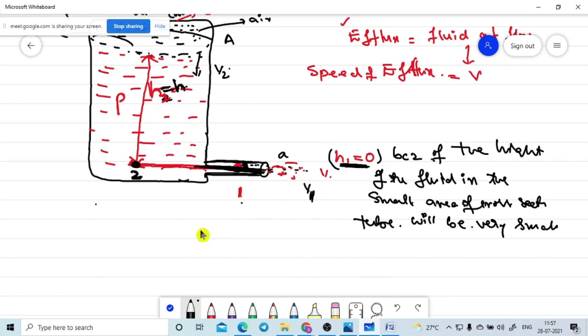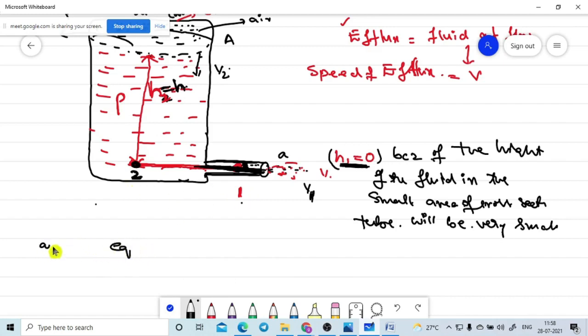Is there any doubt? Hello? No, sir, no doubt. So now I am applying the equation of continuity. Equation of continuity, I am applying. Now I am applying the equation of continuity at point 1 and 2.